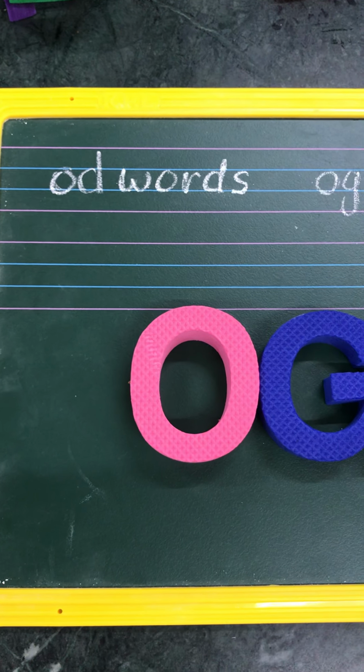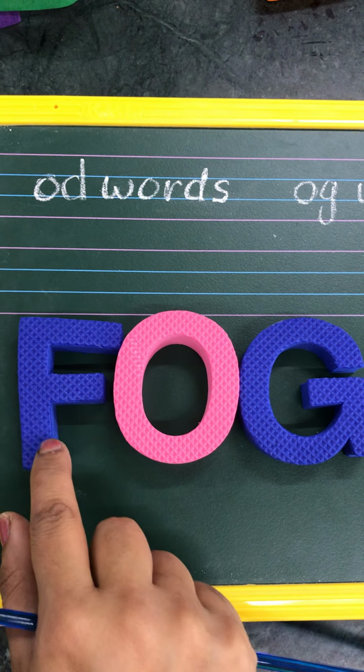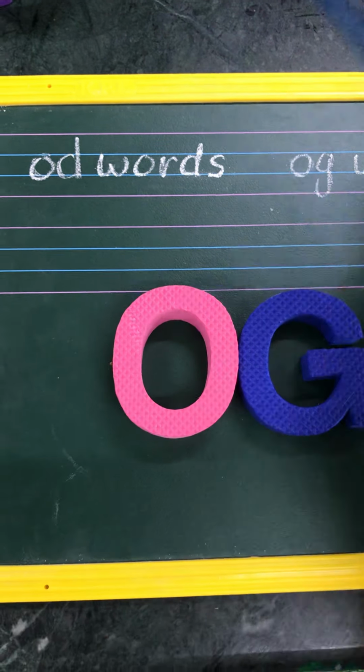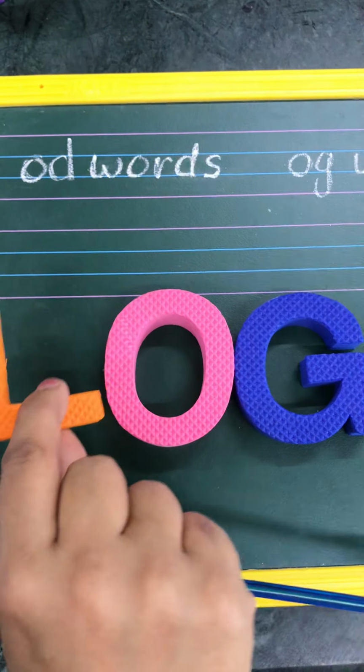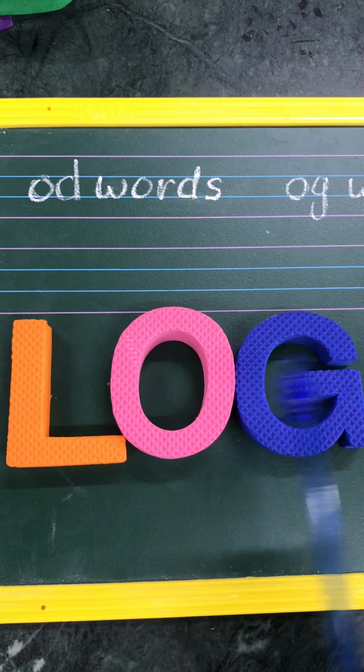Now, let's remove it and add f to it. It will become f, og, fog. Again, remove it. Let's add l. It will become l, og, log.